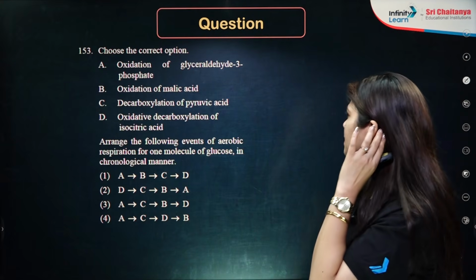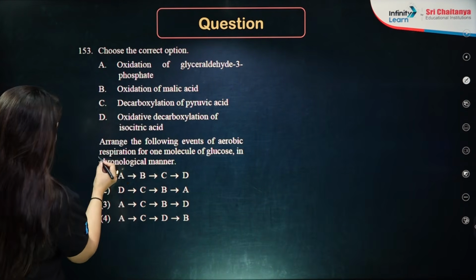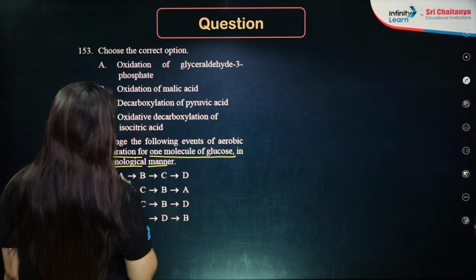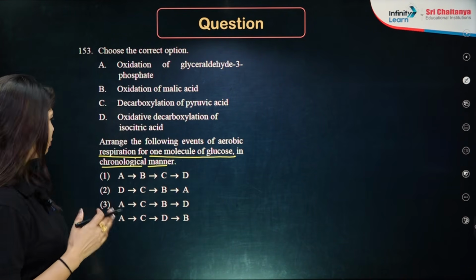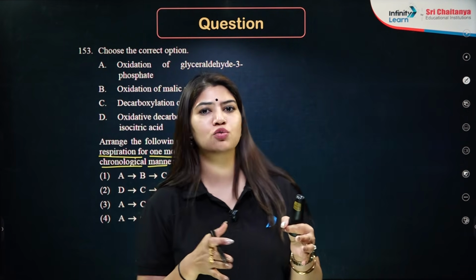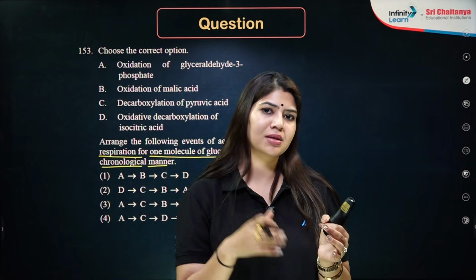Next is, choose the correct option. Arrange the following events of aerobic respiration for one molecule of glucose in chronological manner. For aerobic respiration, the first stage is glycolysis. Then we have the Krebs cycle, and in between that, we have a link reaction.